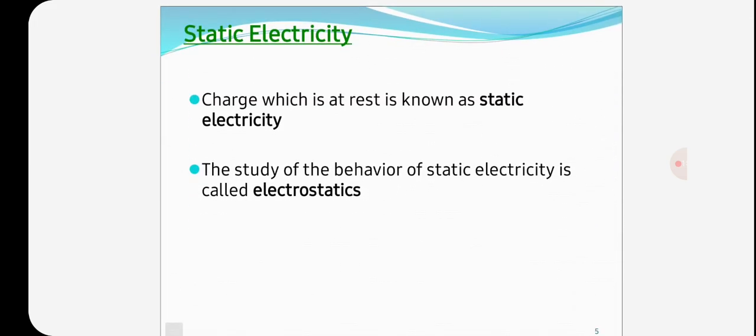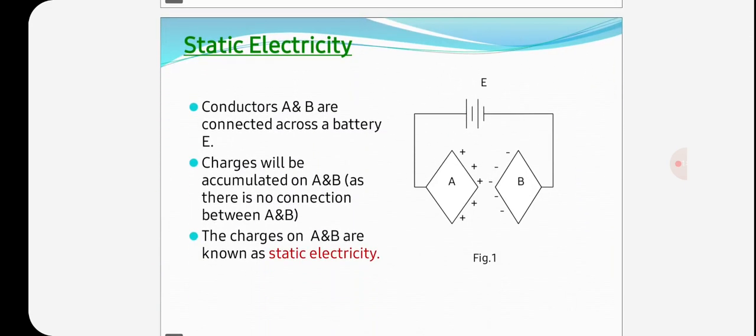So, actually, what is electricity? Charge which is at rest is called static electricity. The study of the behavior of static electricity is called electrostatics. Conductors A and B are connected across a battery. Charges will be accumulated on A and B as there is no connection between A and B. The charges on A and B are known as static electricity.